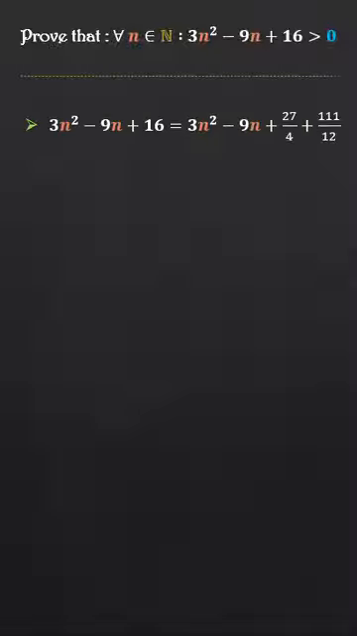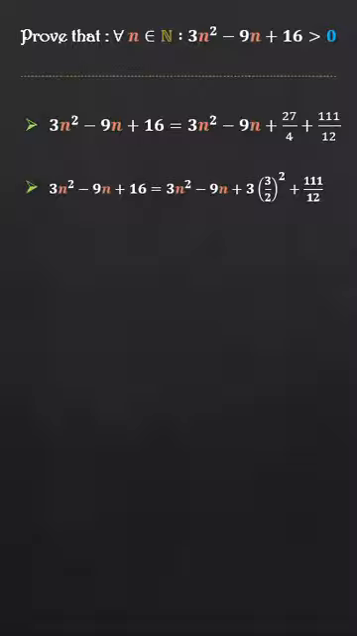Hence, we have 3n² − 9n + 16 can be written as equal to 3n² − 9n + 27/4 + 111/12, as the number 16 equals the sum of the fractions 27/4 and 111/12. Now, as the fraction 27/4 equals 3 times (3/2)², we would have 3n² − 9n + 16 equals 3n² − 9n + 3 times (3/2)² plus 111/12.